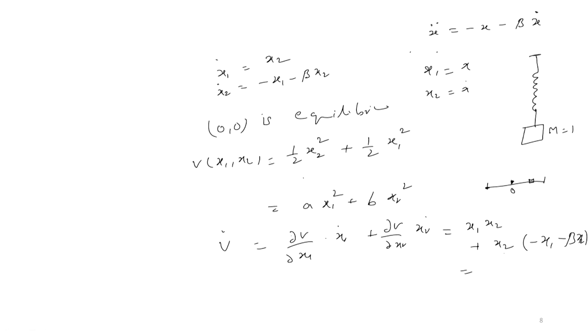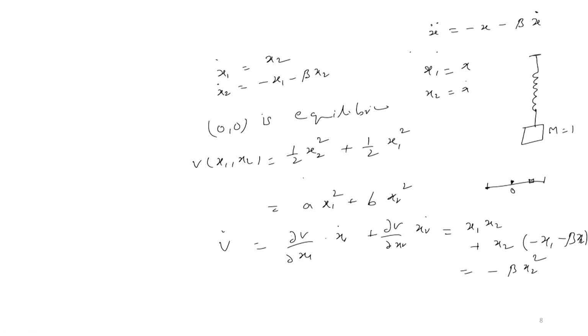Ultimately the x1 x2 terms cancel, and we get minus beta times x2 square. This is less than 0 if x2 is non-zero, but if x2 is equal to 0 and x1 is non-zero, it will not show that V dot is negative definite, is it not?